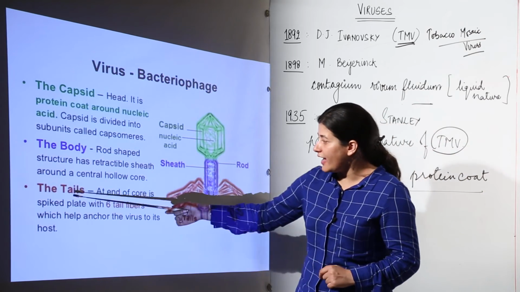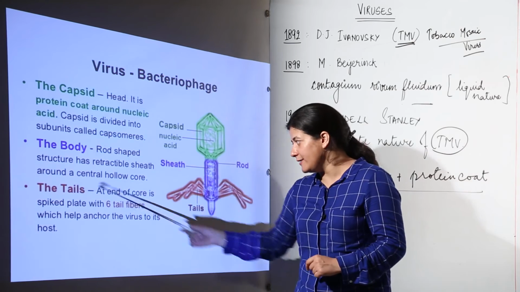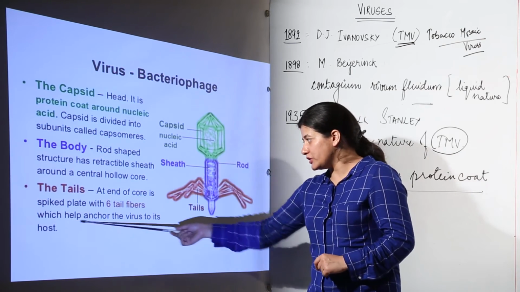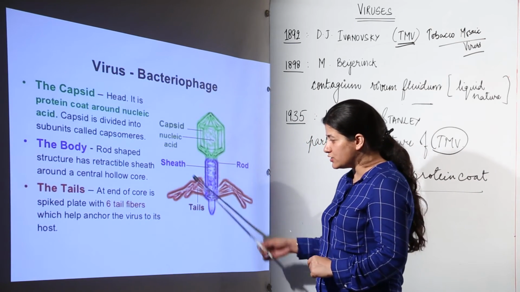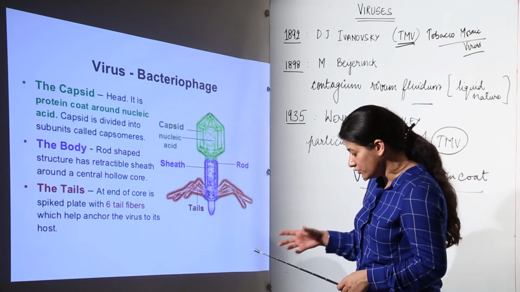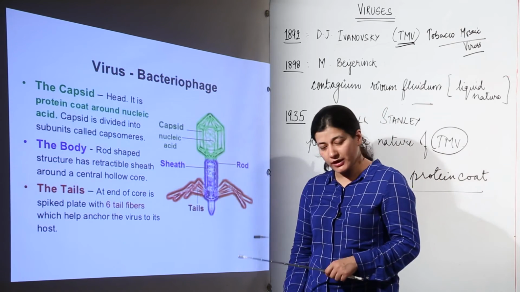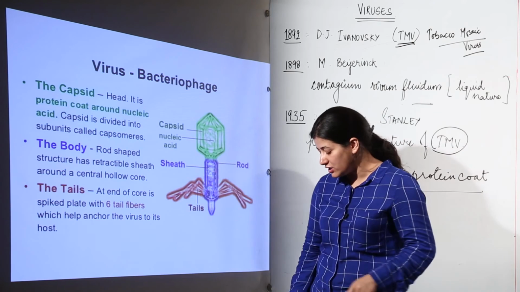Now at the end of the core is the tail, with 6 tail fibers which help to anchor the virus to its host, and as I told you, it would be glycoproteins which help in infection. So this is about bacteriophage.